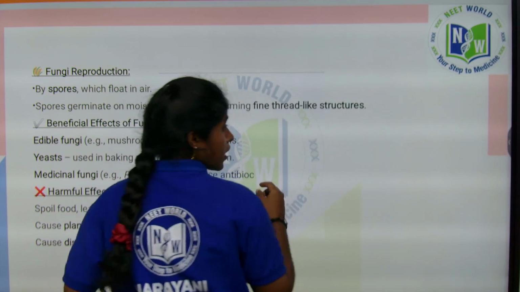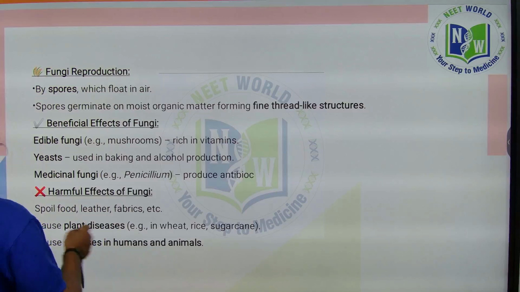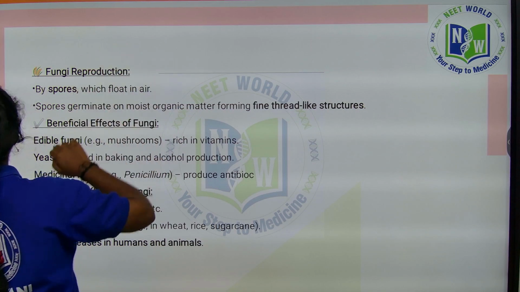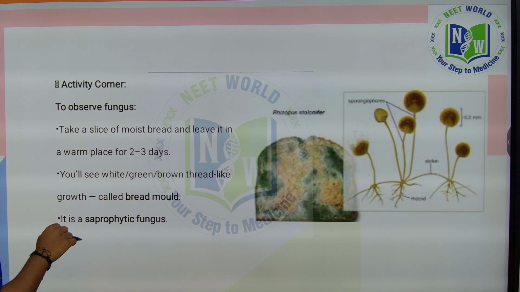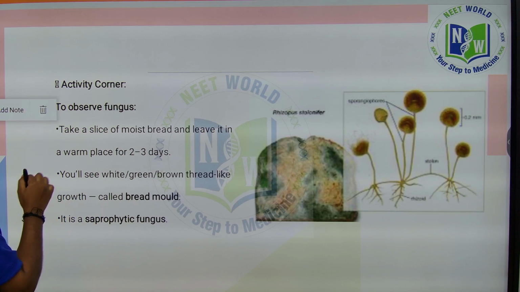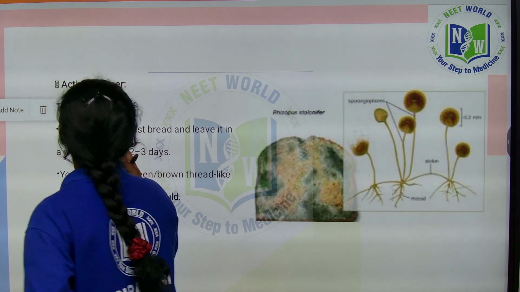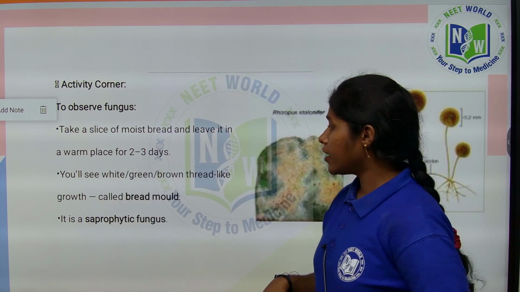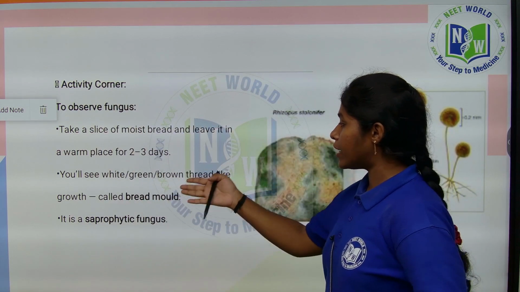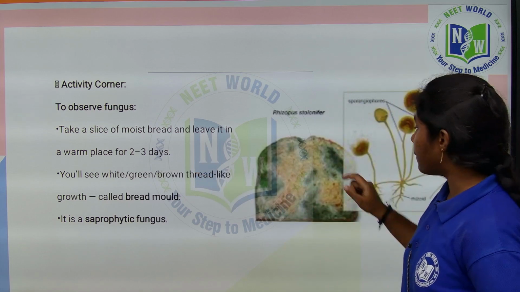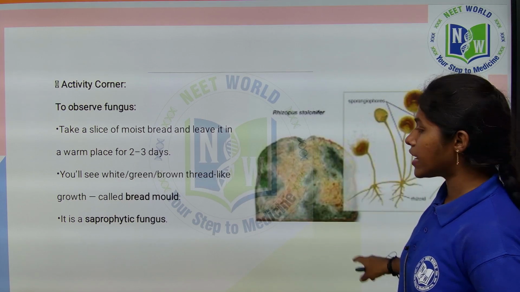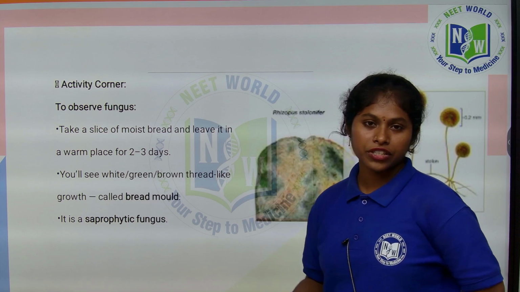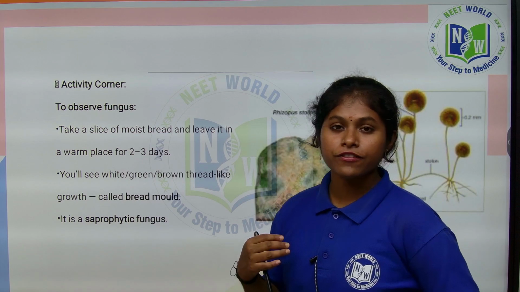Fungi are an example of saprotrophic nutrition. If you want to do an experiment, you can do it in your home also. This is the activity corner you can observe at home. Take a slice of moist bread and leave it in a warm place for 2 to 3 days. Then what will happen? You will see a white, green or brown thread-like growth, nothing but bread mold. It appears like this. This exhibits saprotrophic nutrition, so this fungus is a saprotroph.